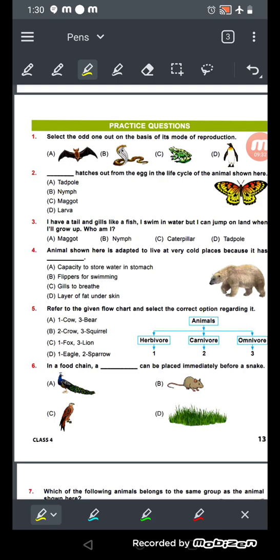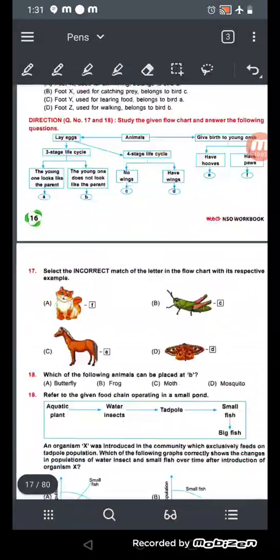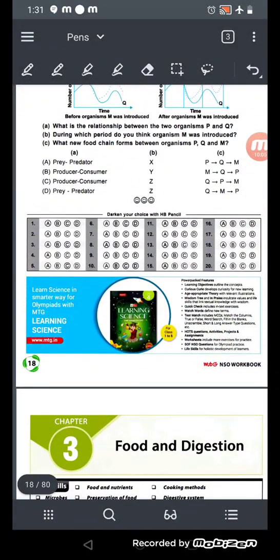See here: bat, it gives birth; snake, it lays eggs; frog, it lays eggs; and dolphin. What about the dolphin? These are the animals, and on the basis of reproduction, you need to take the one that gives birth. For example, the right answer is bat. I'm telling you, for example, the right answer is bat. Then how do you need to answer it? Go to this portion and then circle the A. Okay, now circle the A.